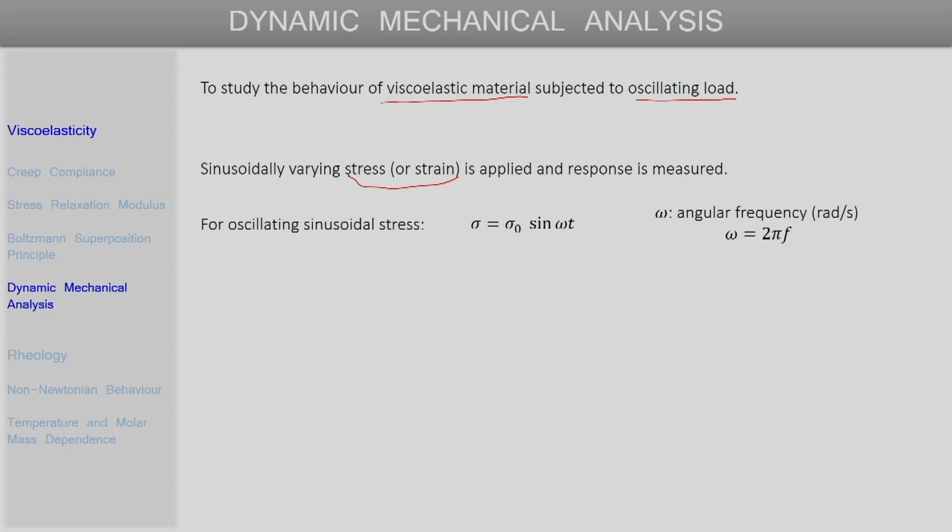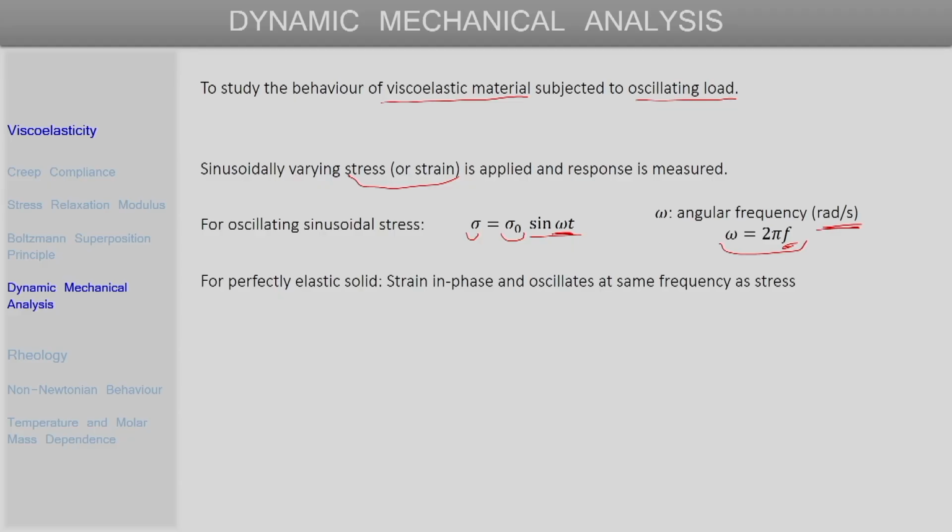If we consider a sinusoidally varying stress, then the stress sigma can be written simply as a constant sigma naught multiplied by sine of omega t, where omega is called the angular frequency of variation of this stress. The units of angular frequency are radian per second, and it is related to the normal frequency f by the relation omega equal to 2 pi f. Now, let us see what kind of response we can expect for different kinds of materials when this sinusoidal load is applied.